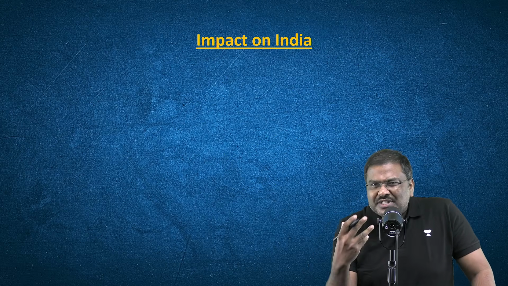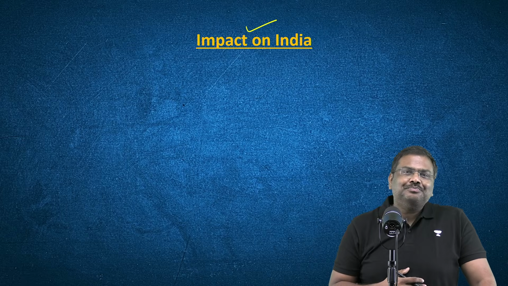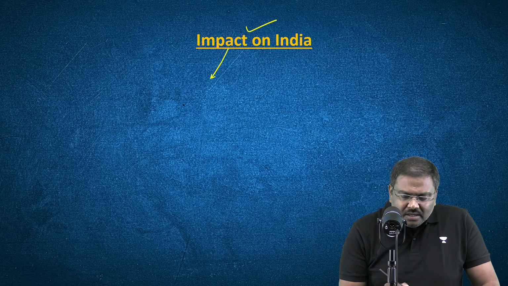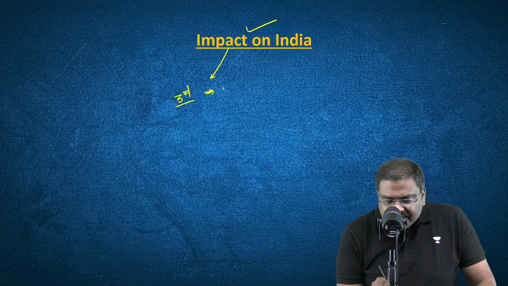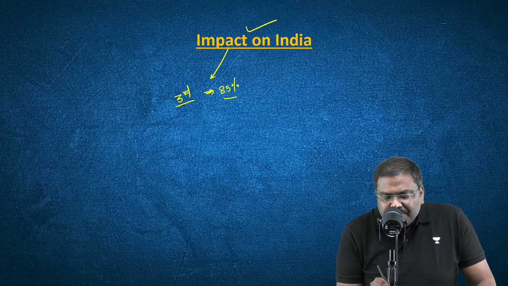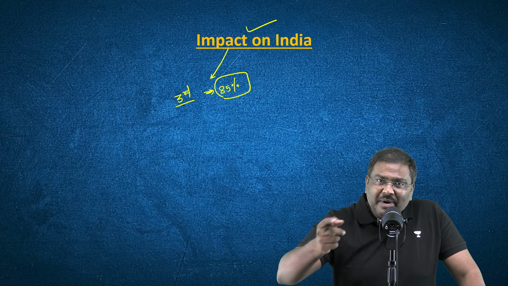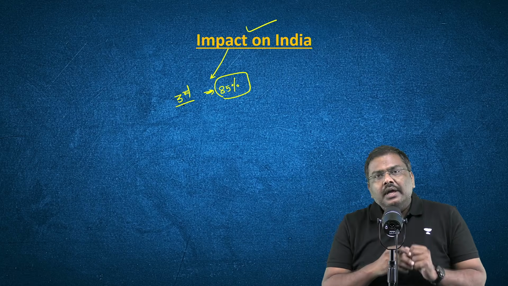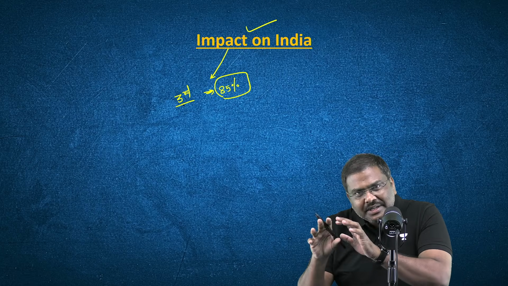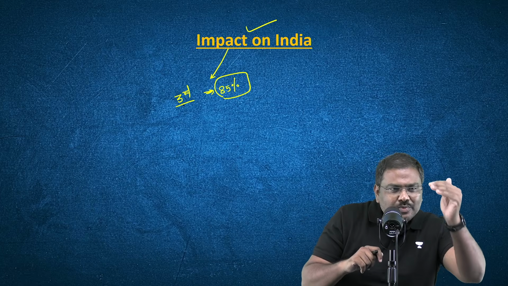Now coming to the most important part of the discussion, what is going to be the impact on India? India is the third largest consumer or importer of crude oil. According to the latest estimates, more than 85% of the requirements in India are satisfied by importing crude oil from the international market. So, no doubt, if the competition becomes tough, if there is too much supply, crude oil prices will crash.